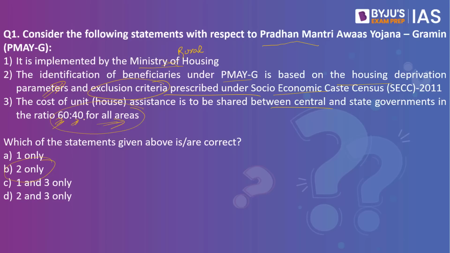When you consider the state governments, they'll be contributing about 40%. But if you consider the hilly areas, the Himalayan states, northeastern states, union territories, in that case it is 90:10. So 90% contribution will be made by the central government and 10% by the state governments, and 100% financing from the center for the union territories, including the union territory of Ladakh. So remember, it is not for all areas but only for plain areas. What we have is 60:40, but for others it is 90:10. And for union territories, it will be taken up by the central government.